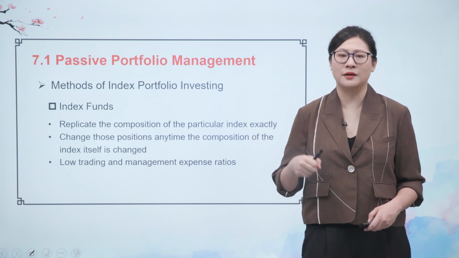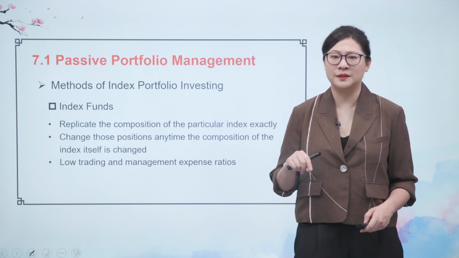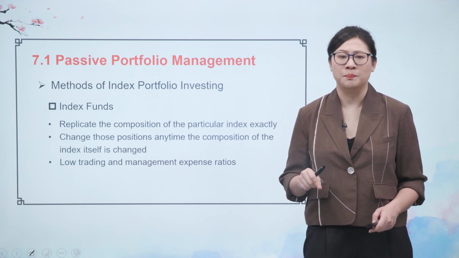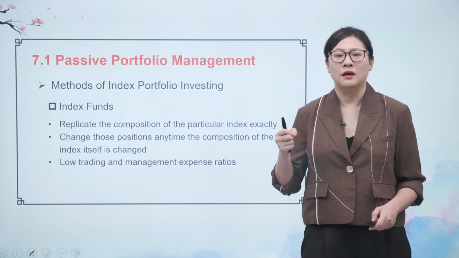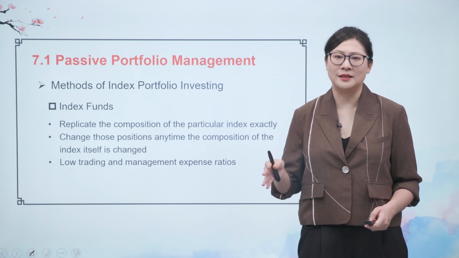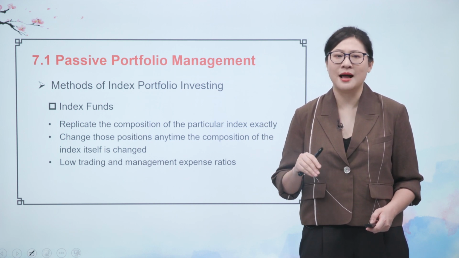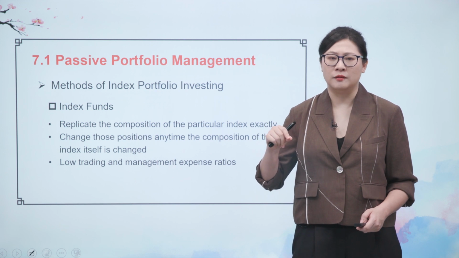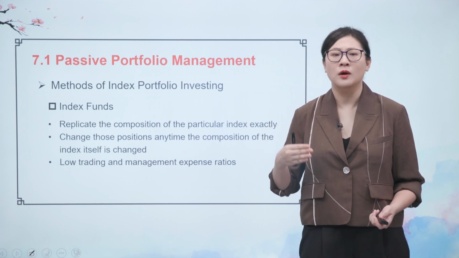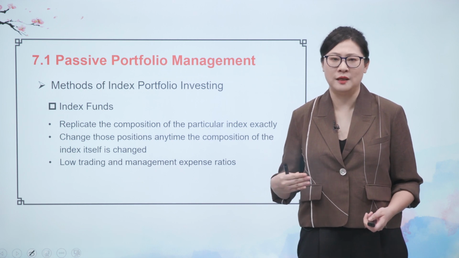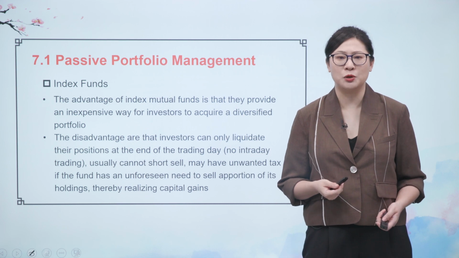If your benchmark index changes its composition, your portfolio composition needs to rebalance. And the last point is low trading and management expense. Compared with actively managed portfolios, an index mutual fund tracking the benchmark will definitely have low trading cost and management fee.